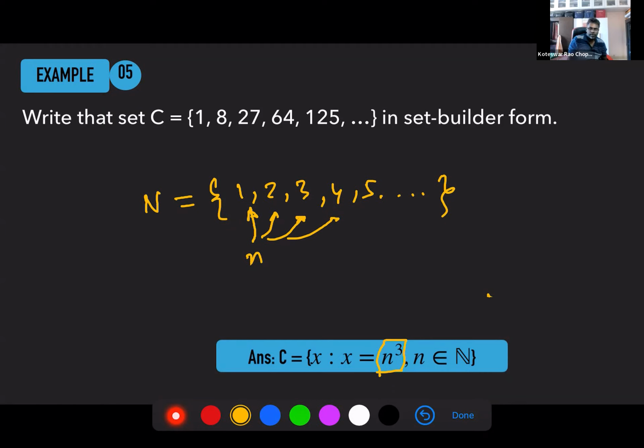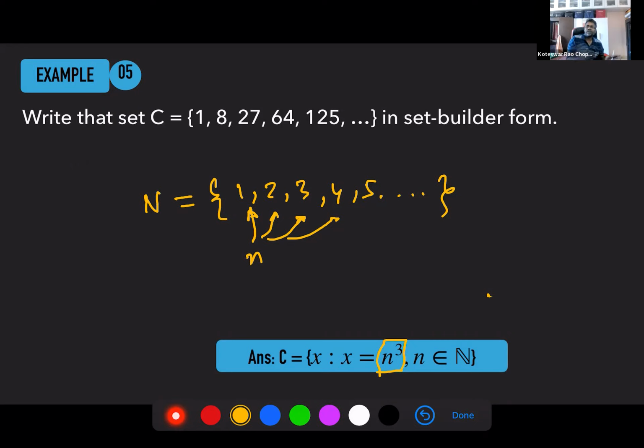Harsha, how did you define this? Sir, I just wrote x is equal to n cube. But if you say x is equal to n cube, did you use capital N or small n? You cannot use capital N because it gives a different meaning.